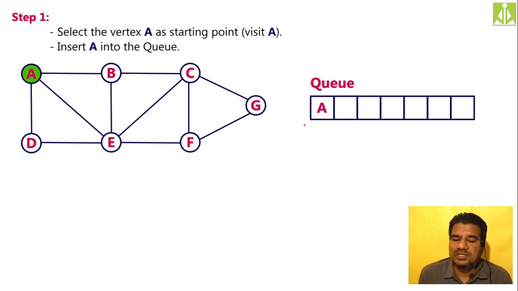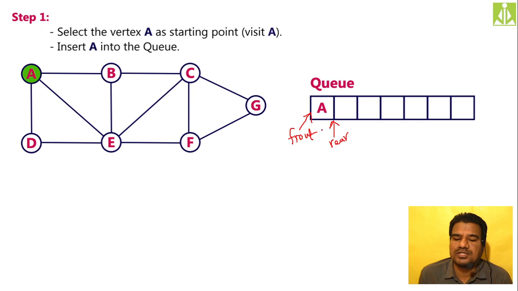As you know, in a queue data structure we are going to have a front and another pointer, the rear. So when you have inserted this one, your front will point at 0 and your rear will point at 1.